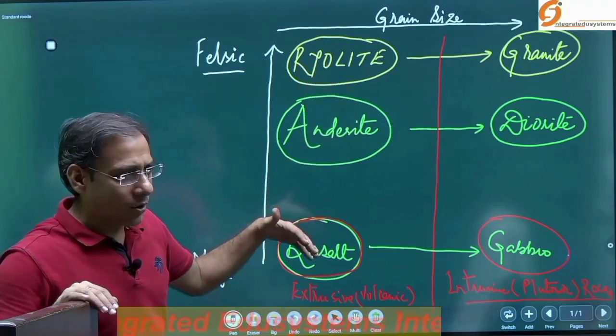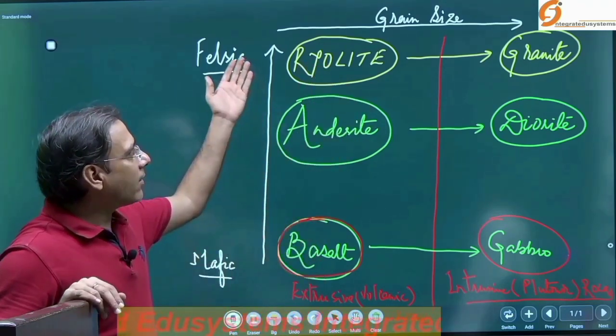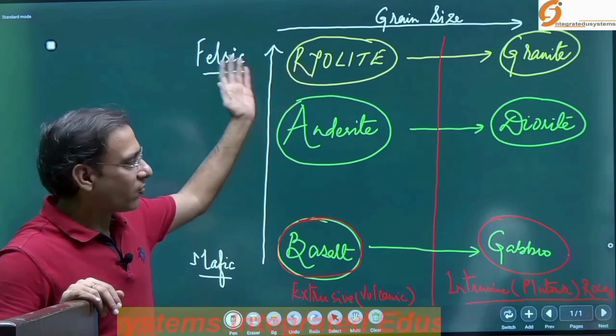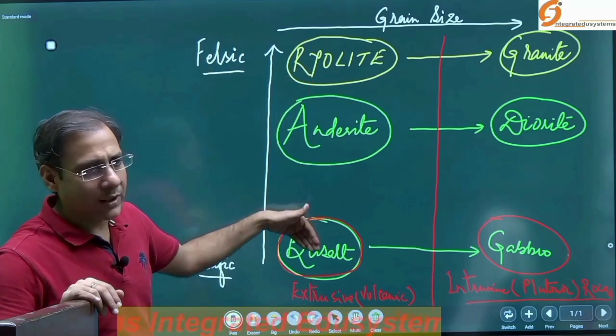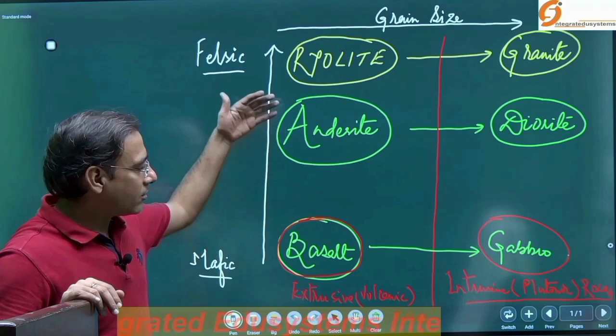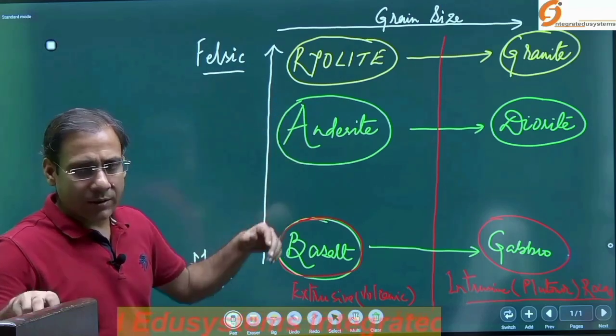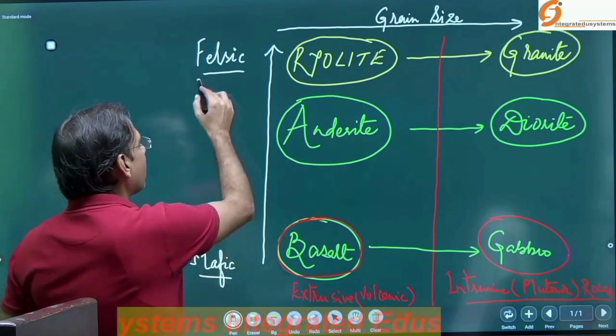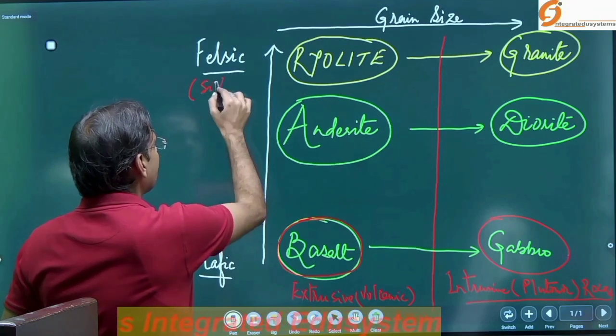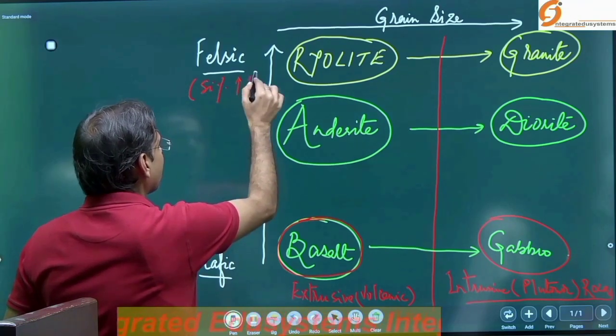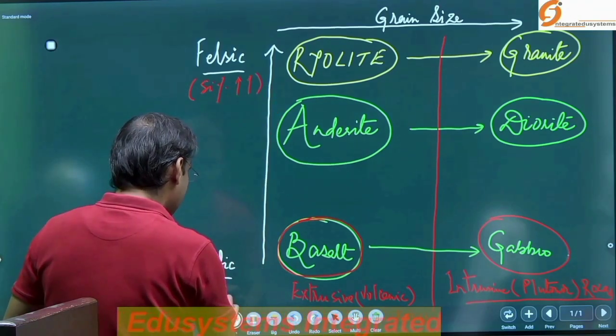What do you observe here? They have more silica, felsic; they have comparatively less silica. When the silica is more, here the silica percentage is more, here the silica percentage is less.